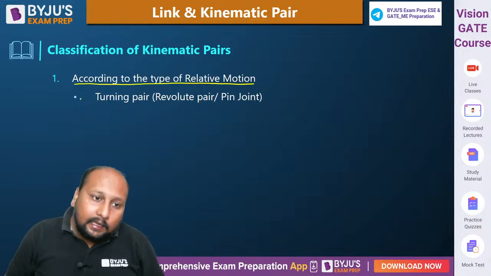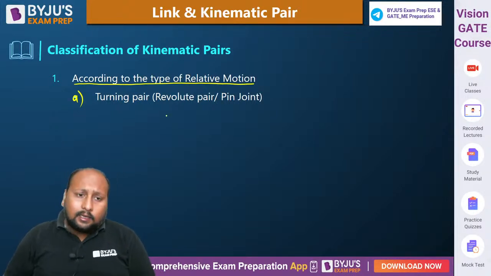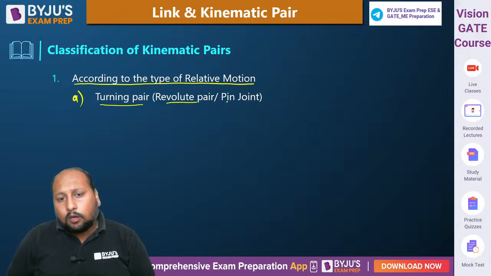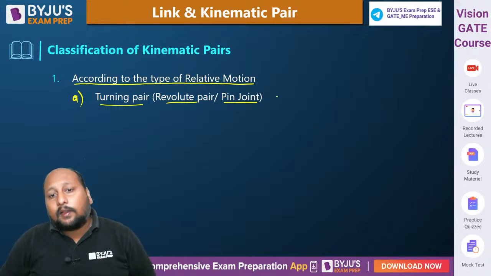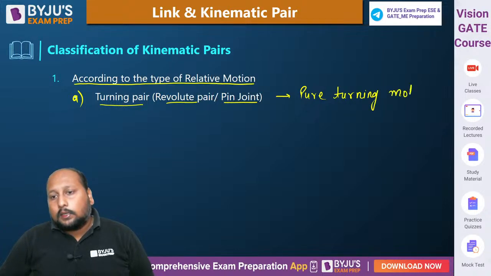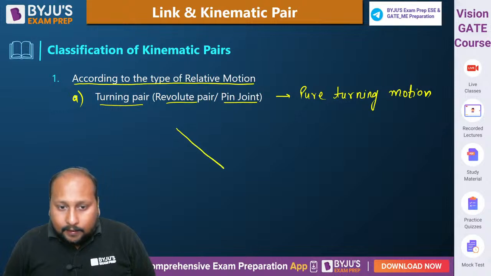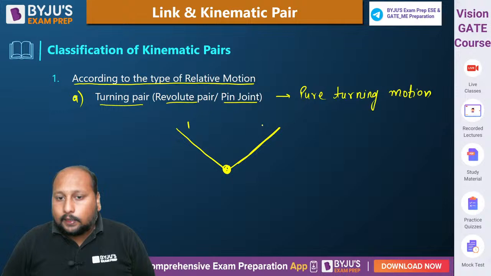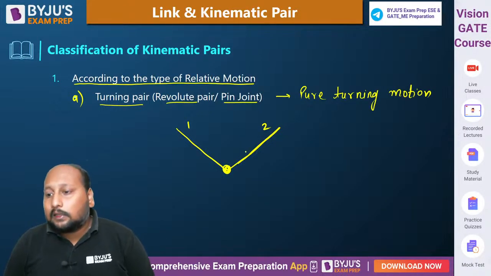The first category is the turning pair. What is a turning pair? A turning pair, also known as a revolute pair or pin joint. In this case, between two links we have a pure turning motion. This kind of pair we call a turning pair. Here one link is at this place with a pin joint and the other. This is link 1, this is link 2. When the two links are connected with the help of a pin, you get a pure turning motion.